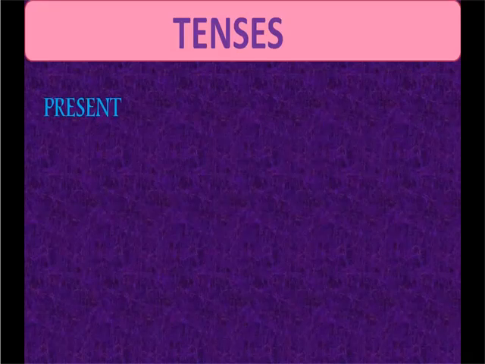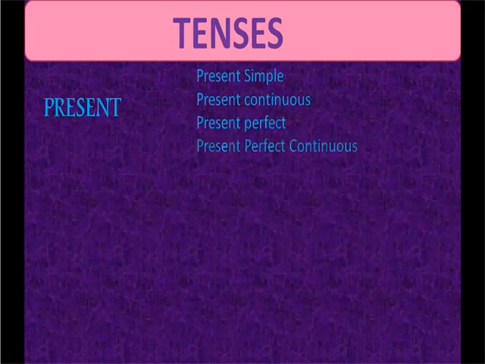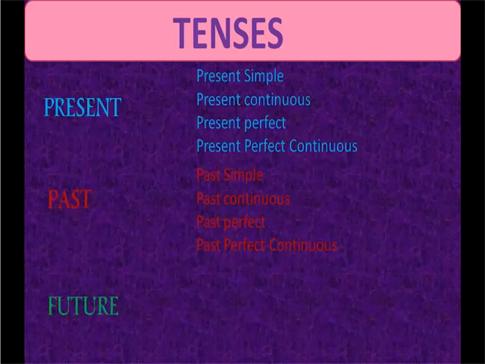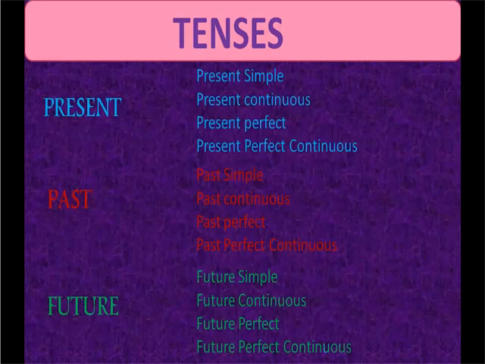The first one is present tense. Under present tense we have four categories: present simple or simple present, present continuous, present perfect and present perfect continuous. Same for the past tense as well: past simple or simple past, past continuous, past perfect, past perfect continuous. Future: future simple, future continuous, future perfect and future perfect continuous.